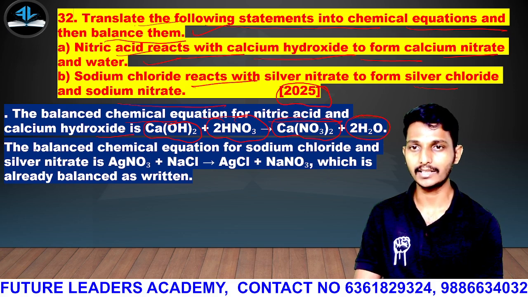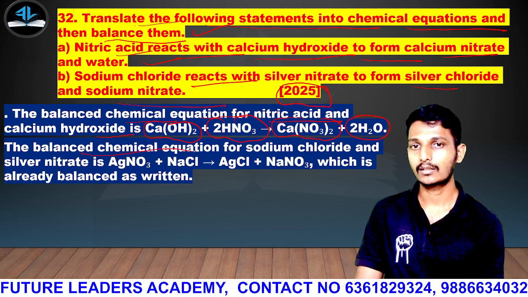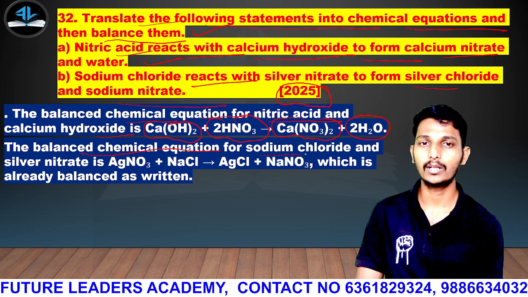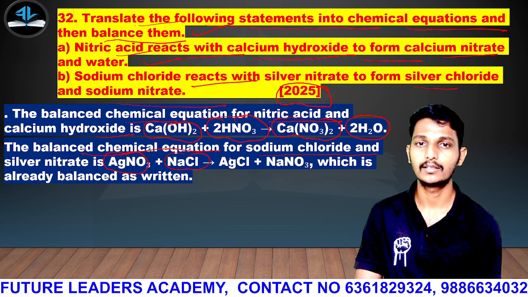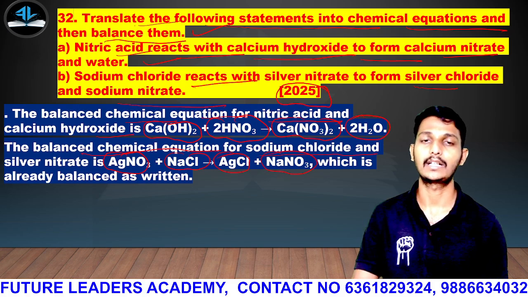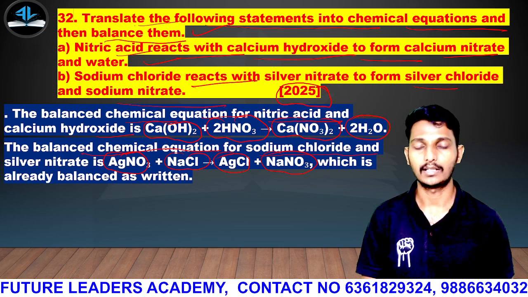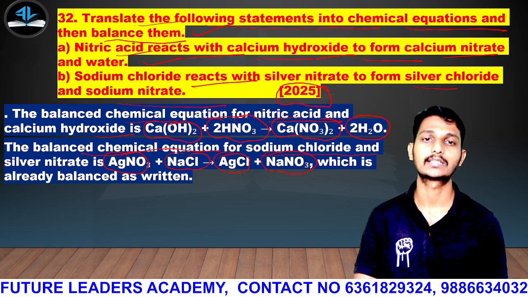Clear? Then the second one, the balanced chemical equation for sodium chloride and silver nitrate. Silver nitrate reacts with sodium chloride and forms silver chloride and sodium nitrate. AgNO3, I said.